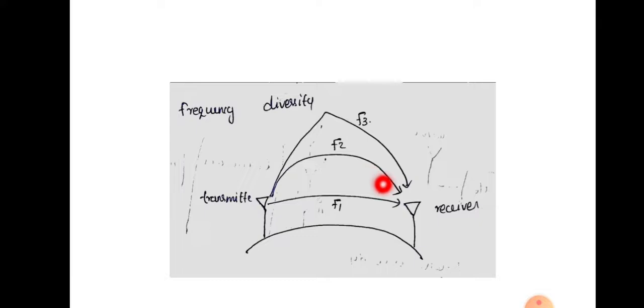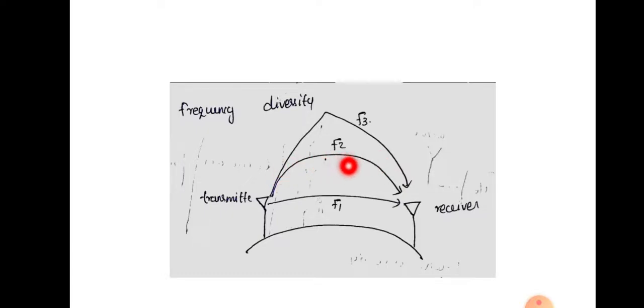That means we choose a particular bandwidth and send a part of the information with a particular frequency and another part with another frequency. Like that we split the information and send it with different frequencies.